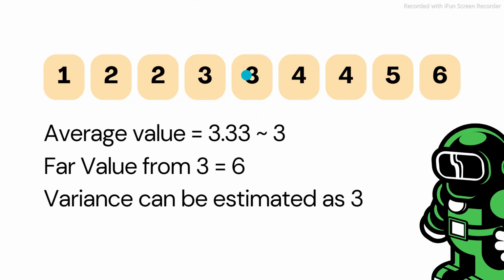Here we have the 3, the farthest value will be 1, or it will be 6. 3 minus 1 will be 2. 6 minus 3 will be 3. Meaning the farthest value from the average will be 6, and the difference will be 3. Thus, the variance of this particular data set would be 3.